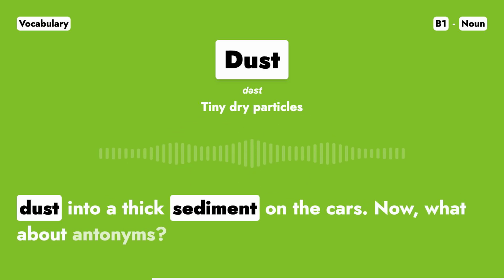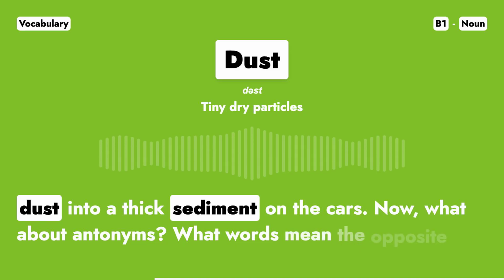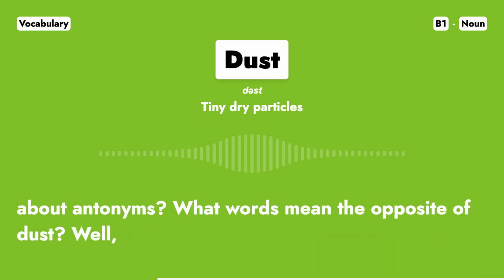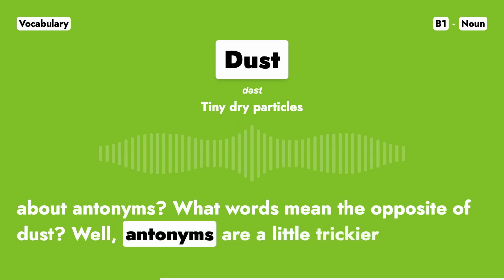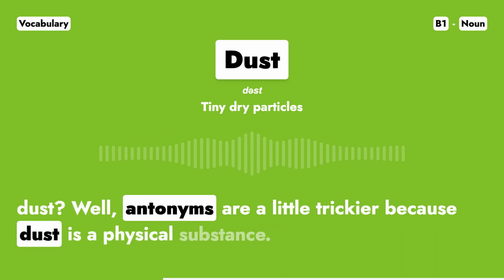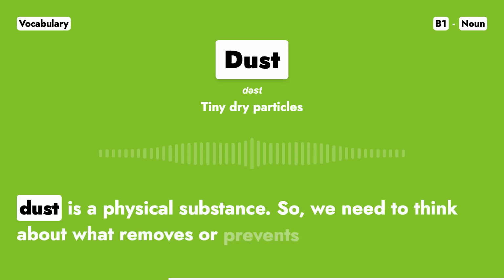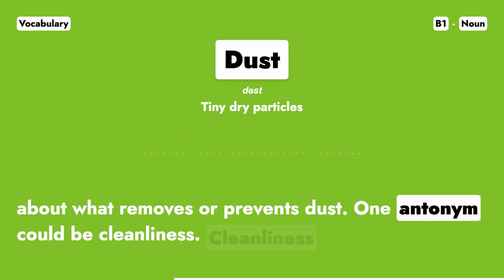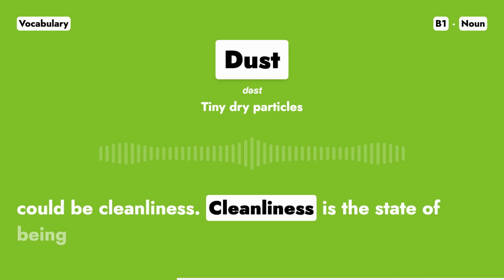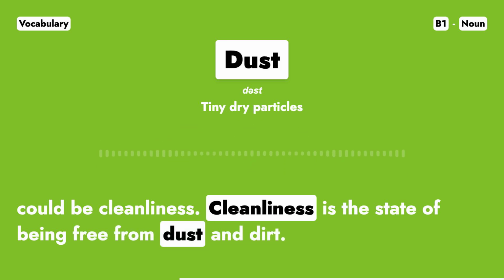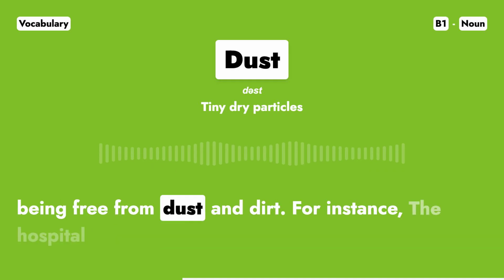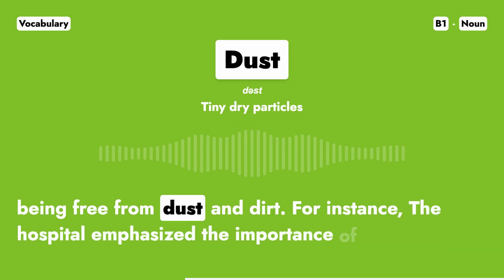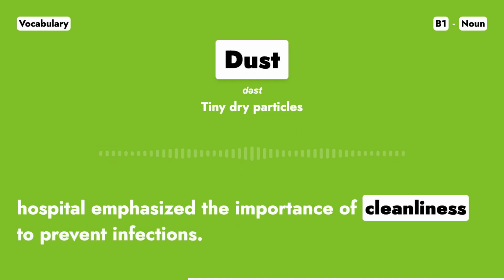Now, what about antonyms? What words mean the opposite of dust? Well, antonyms are a little trickier because dust is a physical substance. So, we need to think about what removes or prevents dust. One antonym could be cleanliness. Cleanliness is the state of being free from dust and dirt. For instance, the hospital emphasized the importance of cleanliness to prevent infections.